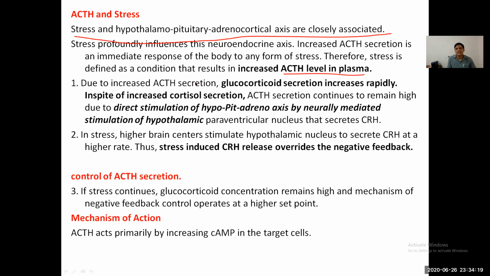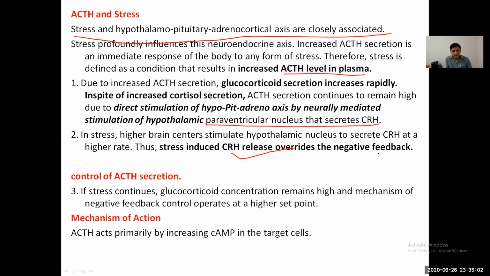Due to increased ACTH secretion, glucocorticoid secretion increases rapidly. In spite of increased cortisol secretion, ACTH secretion continues to remain high due to the direct stimulation of the hypothalamic pituitary adrenal axis by neurally mediated stimulation of the hypothalamic paraventricular nucleus that secretes CRH. In stress, higher brain centers stimulate the hypothalamic nuclei to secrete corticotropin releasing hormone at a higher rate. Thus, stress-induced CRH release overrides the negative feedback.